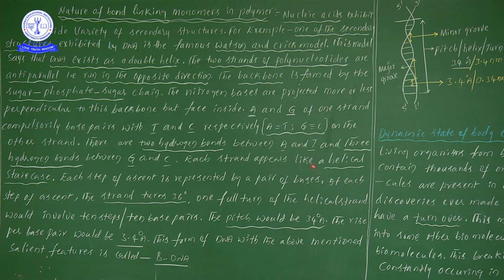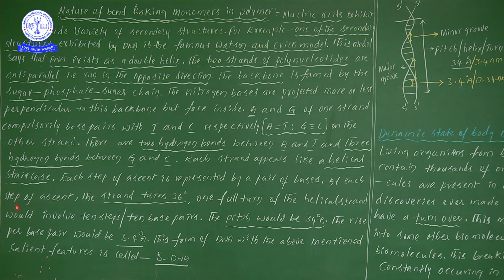Each strand appears like a helical staircase, and each step of ascent is represented by a pair of bases. So each step seems to be a base pair.